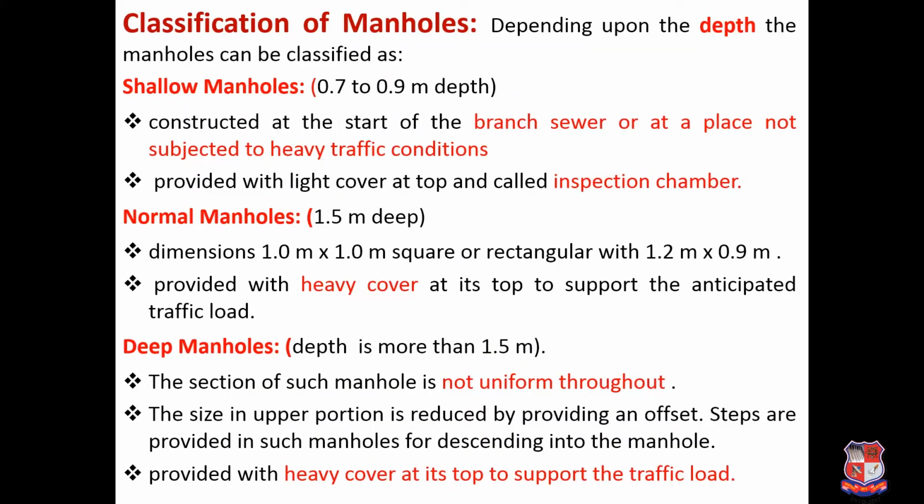So here there are 3 ways in which we can classify our manholes. That all depends upon its depth. So basically there are 3 types. One is shallow manhole. So shallow manhole depth is less, that is 0.7 to 0.9 meter. So generally constructed at the start of the branch sewer or at the place not subjected to heavy traffic condition, and it is generally provided with light cover, and its top is called as the inspection chamber.